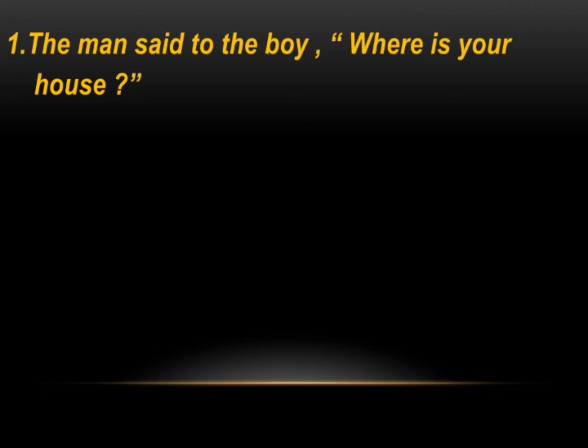The first example: The man said to the boy, "Where is your house?" This is the reporting part, and we have the listener here. The listener is the boy. Since we have the listener, said to will be changed to told. Now, in the reported part, where is your house? Here we have this where, and this is the WH word. We have to use the same WH word when we change from direct speech to indirect speech. Where is your house is the present tense, and this present tense will be changed to the past tense. The past tense for is is was.